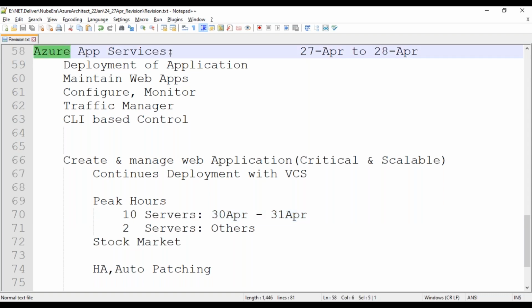Is there something called auto scalability? Yes, as needed, nobody has to go in and mention the number of servers they need. It just keeps expanding based on the need of the hour.